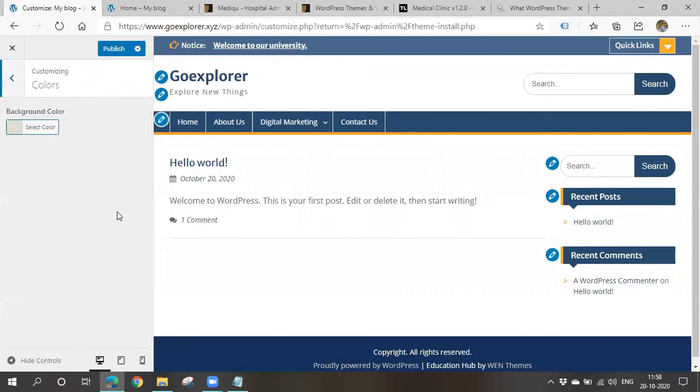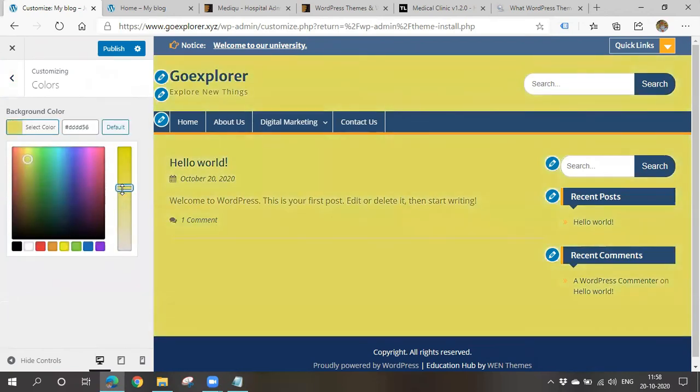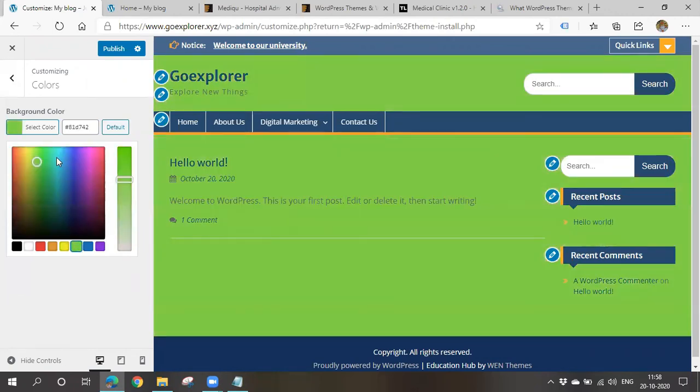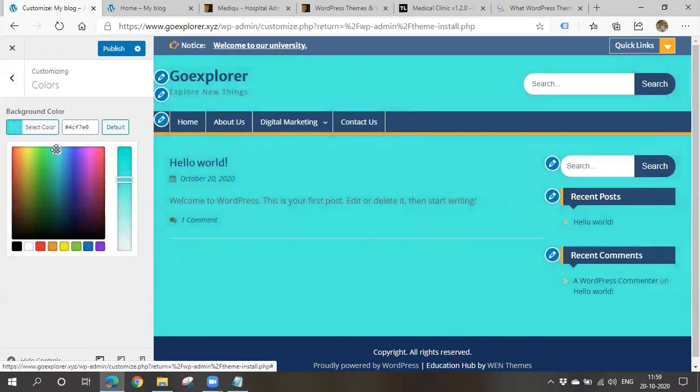Okay, you can also change the color. So background color you can also change. So whatever color you want, you can change. See, if you change the colors, you can see some changes like that. I'll choose something. I'm not that good at colors.